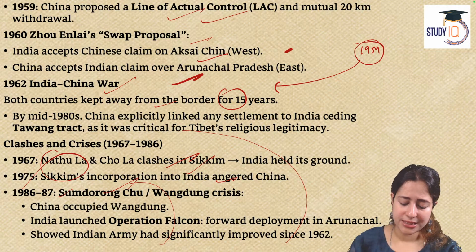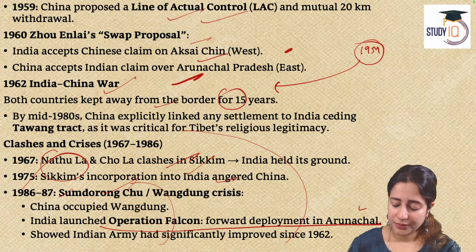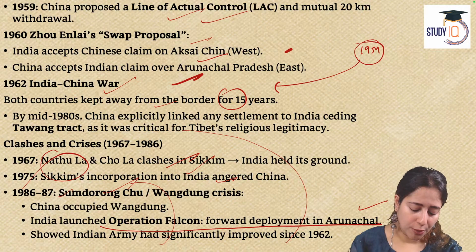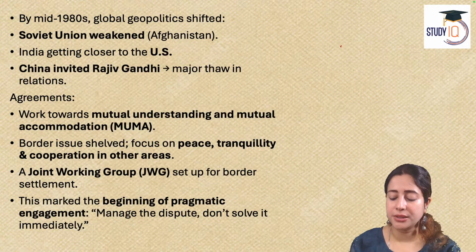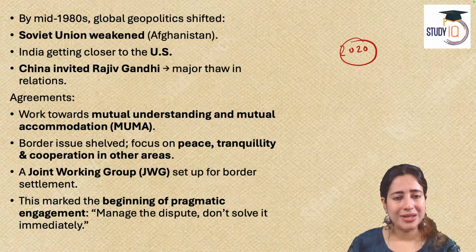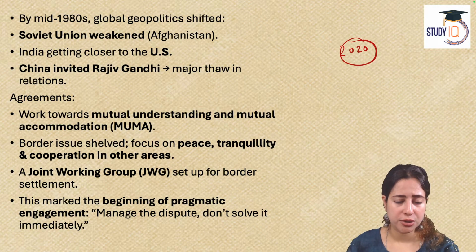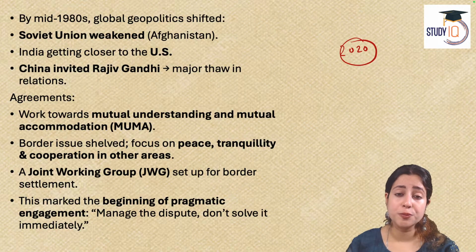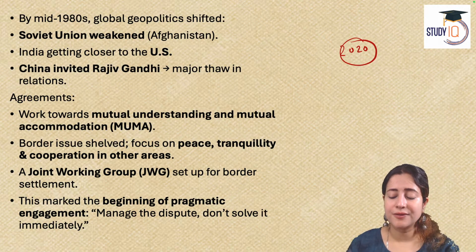Long back in 1987, India had also launched Operation Falcon to protect Arunachal territory. But the problems between both the countries kept continuing until 2020. We had the Galwan Valley attack, when once again China created some infrastructure on the border and Chinese troops penetrated quite inside Indian territory. So that was the Galwan Valley clash.